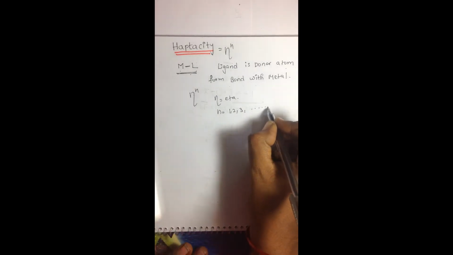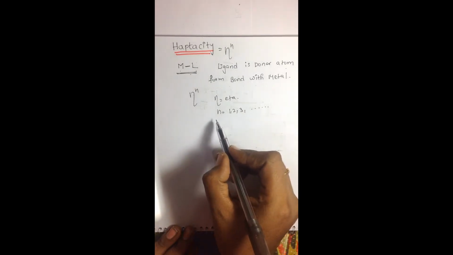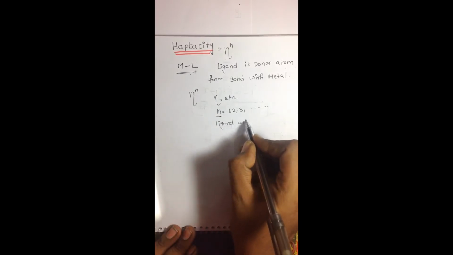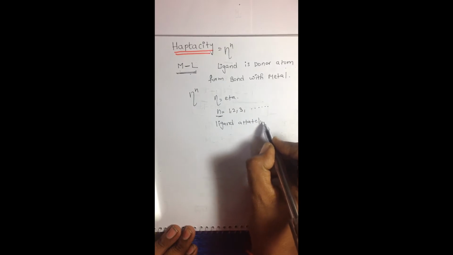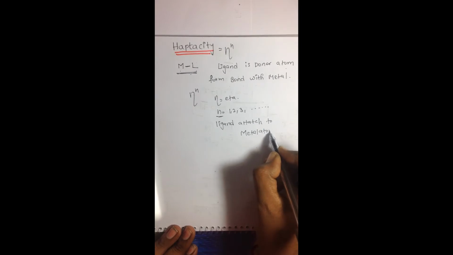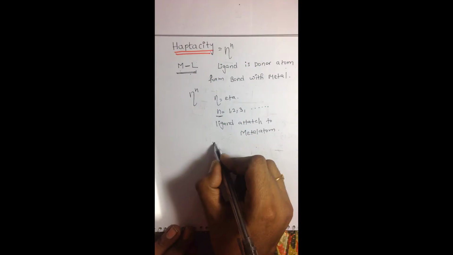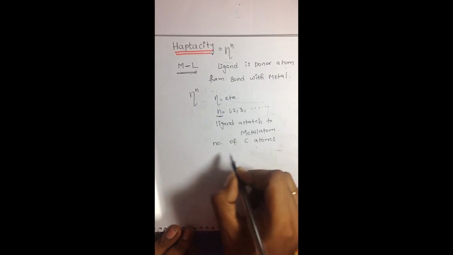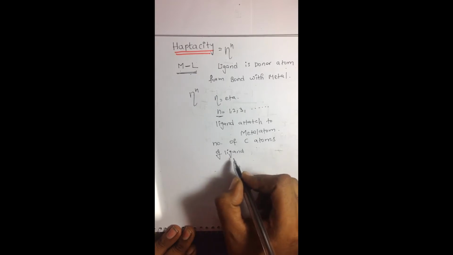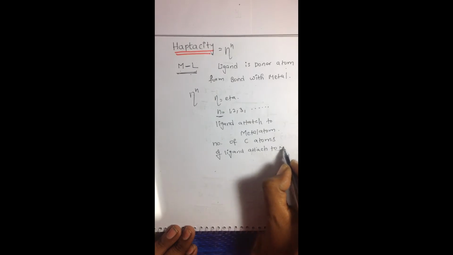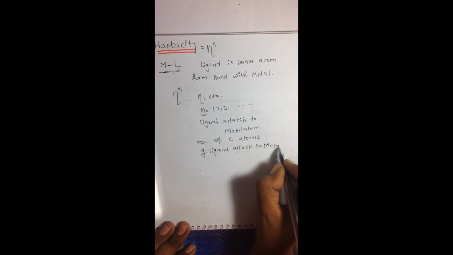Here n is the number of carbon atoms of the ligand attached to the metal.